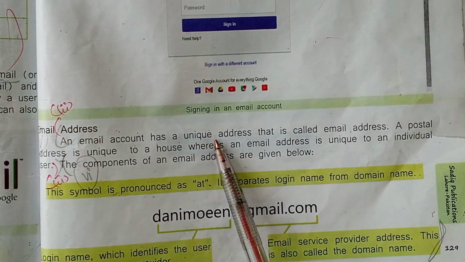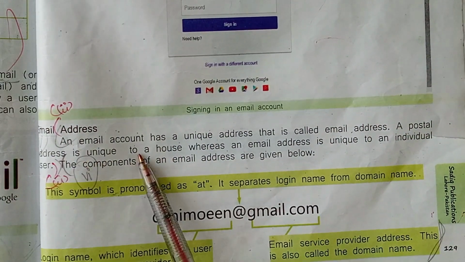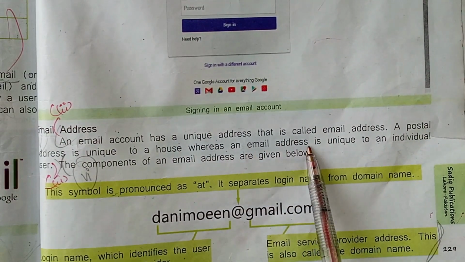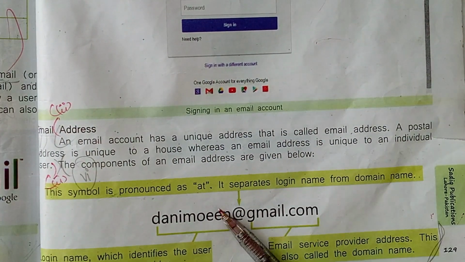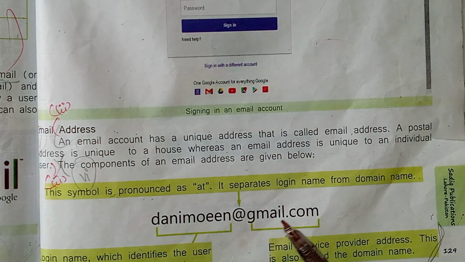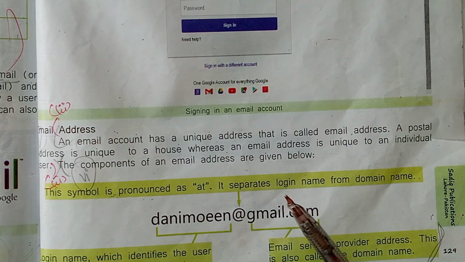An email account has a unique address that is called an email address. A postal address is unique to a house, whereas an email address is unique to an individual user. Students, an email address is a unique identifier for an email account. It is used to both send and receive email messages over the internet.